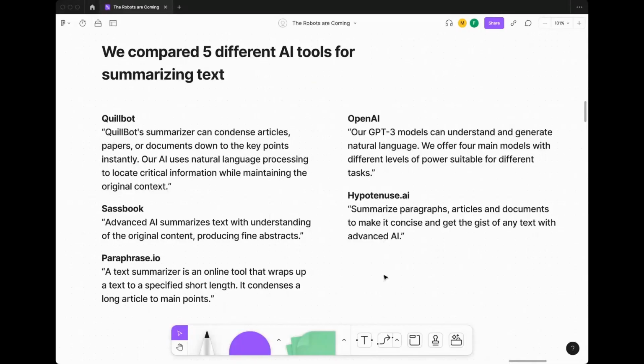Hey, Mike, what are we talking about today? Hey, Francisco. Today, we are comparing 5 different AI tools for summarizing text, and we have a pretty solid lineup of tools, all of which are available for you to hop on and test right after watching this. So we have Quillbot, Sassbook, Paraphrase, OpenAI, and Hypotenuse.ai, all of which are easy to log on to and test. Some of them don't even require accounts.